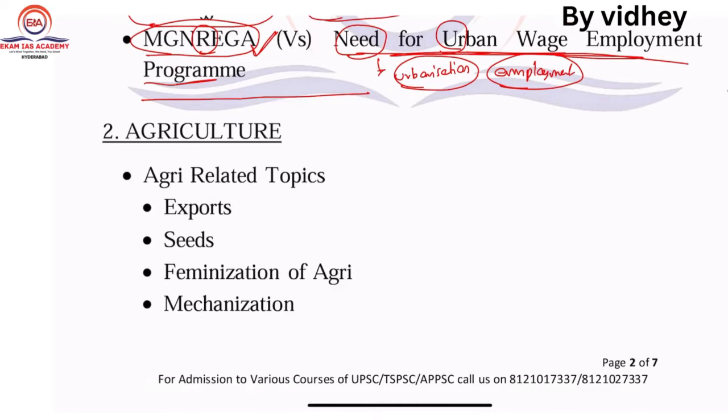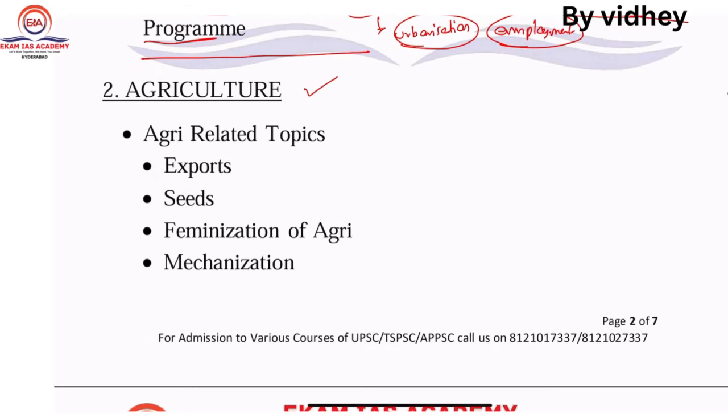Now we dwell into the agriculture related. So agriculture is an all-time hit. If you see, 3 to 4 questions will come from this agriculture dimension each and every year from the previous year analysis. So based on our previous year analysis, we are assuming these type of questions may come on the paper. So the agri topics are exports, so seeds.